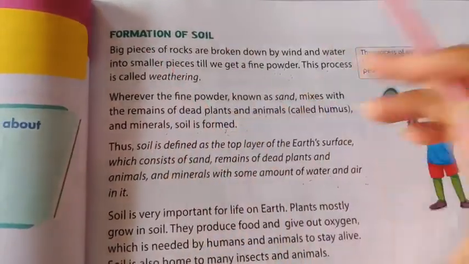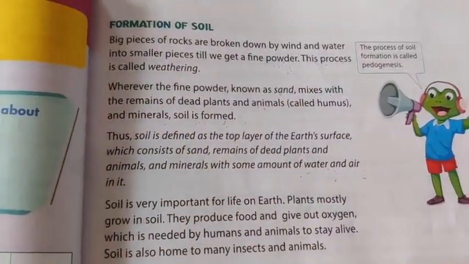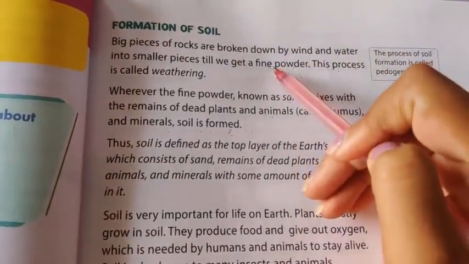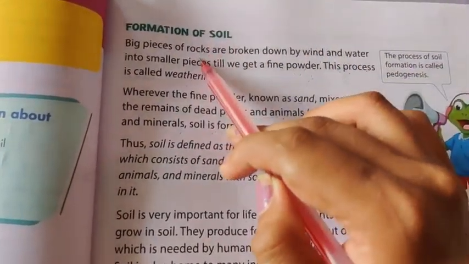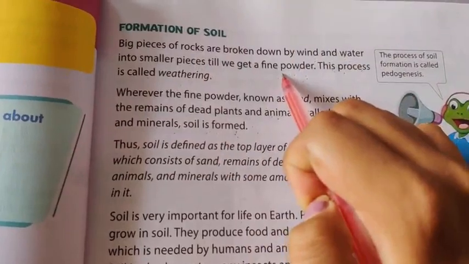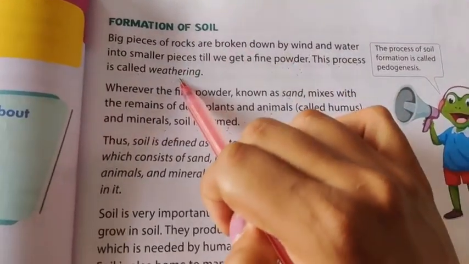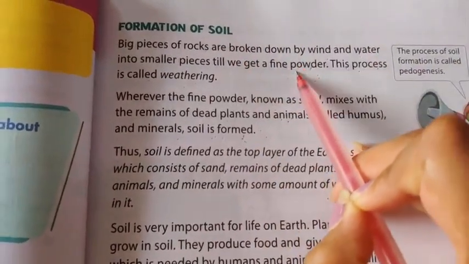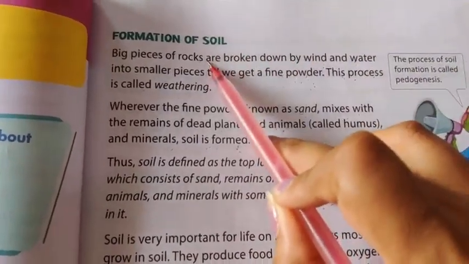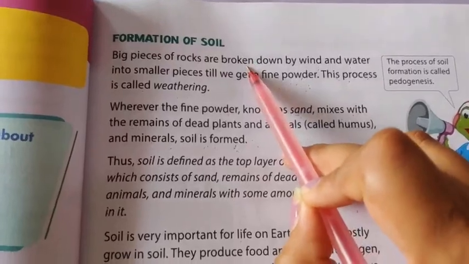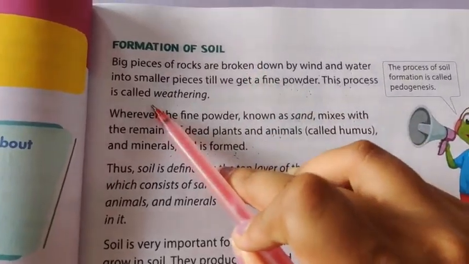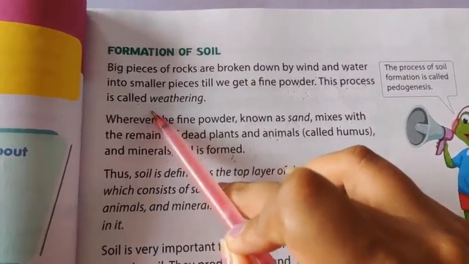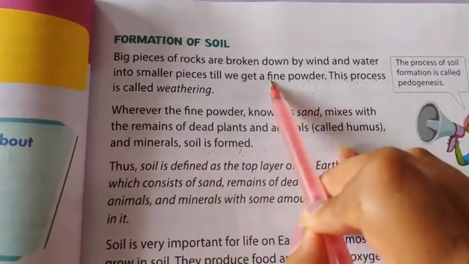Now the smaller pieces of rocks also get affected by these factors, and they will also convert into fine powder, right? So from the big rocks we get the fine powder. This whole process is called weathering. This is how soil is formed. Now this fine powder, we get it from the big rocks when they break down into smaller pieces, and the smaller pieces also get affected by the weathering factors, and we get the fine powder.